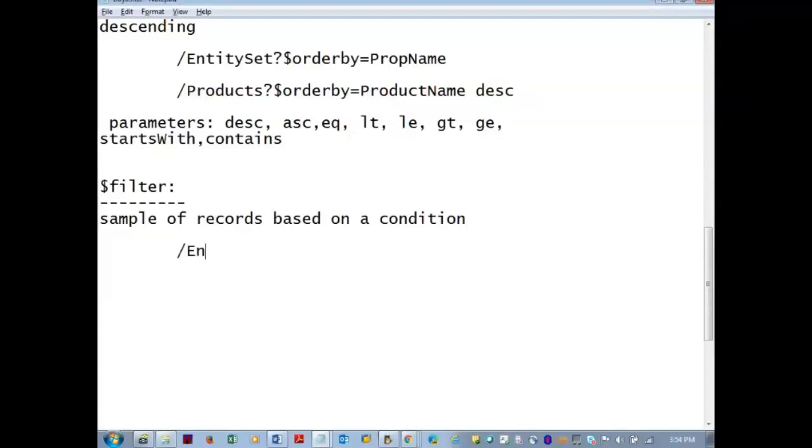So the syntax will be like entity set, question mark, $filter equal to property name, and you can pass the parameters: equal to, less than, greater than, and the condition also we can pass there itself, and the value that you want.